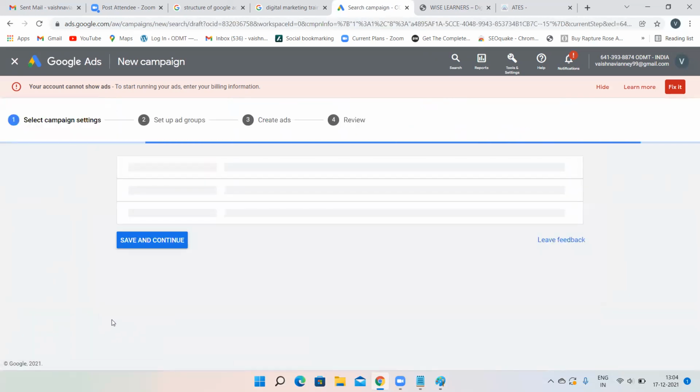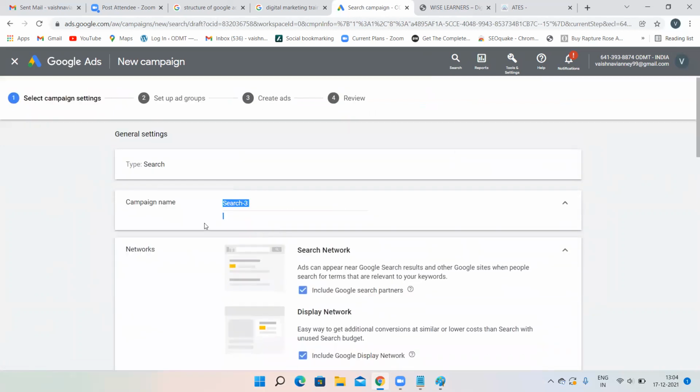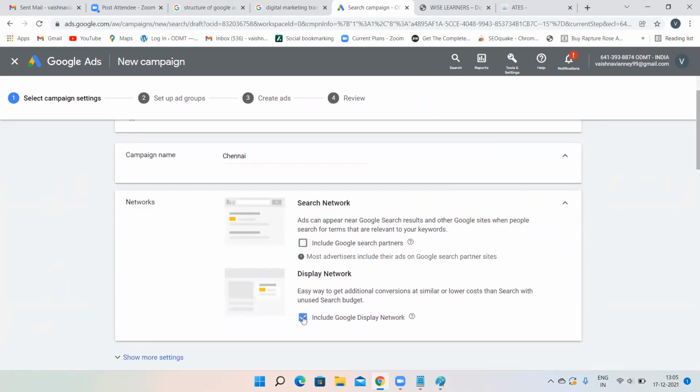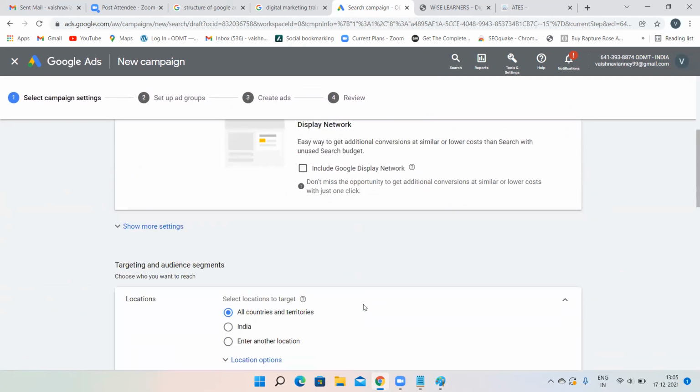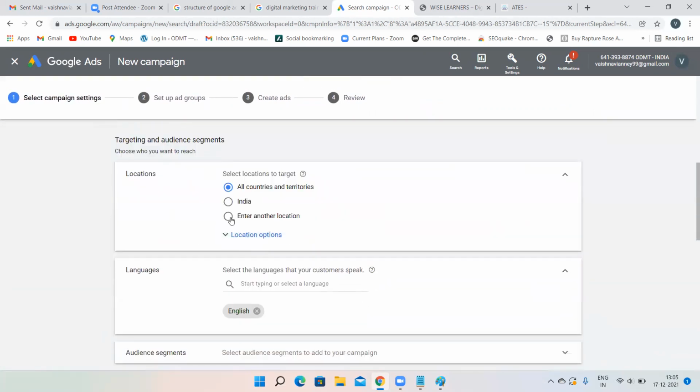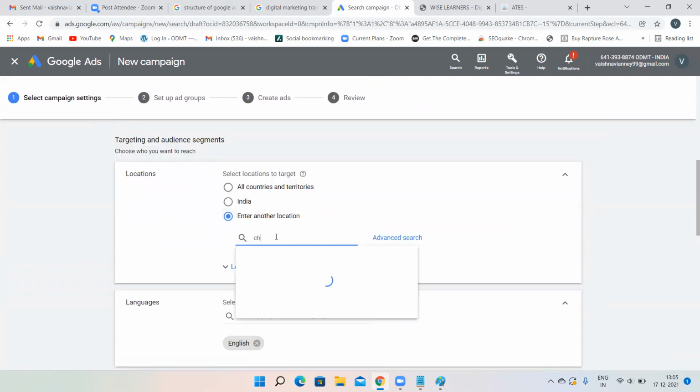Click on continue. And here the campaign name, you can give any random name, but as of now I'm giving Chennai. Just by giving any random name, that does not mean you're targeting Chennai over here. It is just a name. So Chennai. And always uncheck these two options. Make a habit of unchecking these two options, otherwise you lose money. And here, enter another location. Here you have to select Chennai.